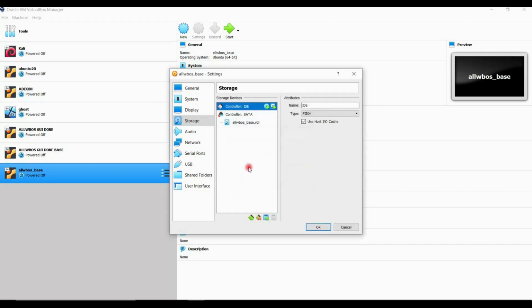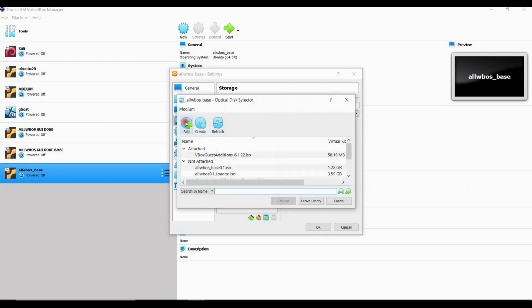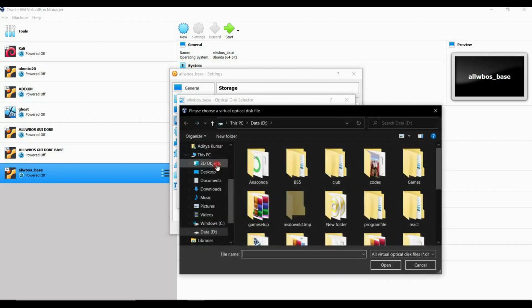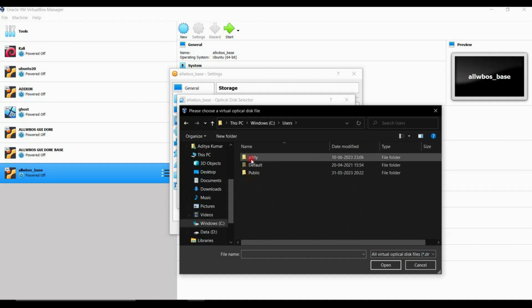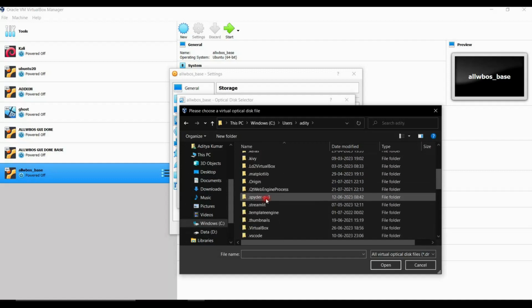Now click on this plus icon on the CD, add optical drive. Now you need to add guest additions. The path would be C, users, whatever the username your computer is having right now, and inside the dot VirtualBox.